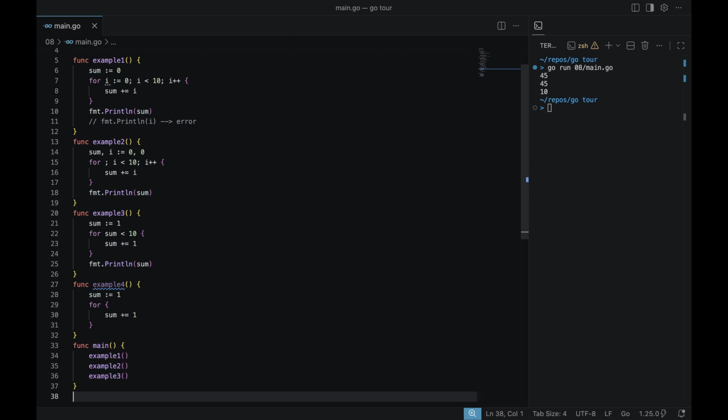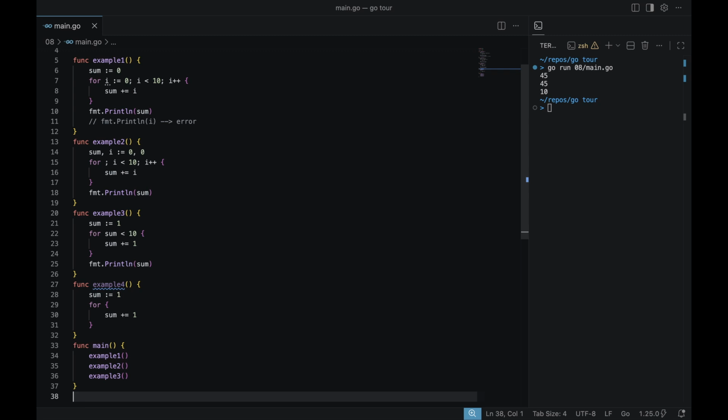We can omit each of these components. For example, in example 2, the for loop doesn't have an init statement. We can also omit the post statement, like example 3, where there is only the condition expression. It is like the while loop in other languages.